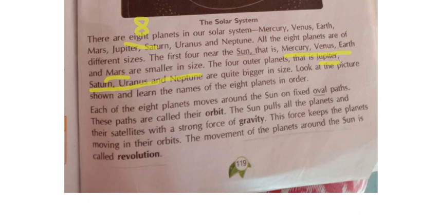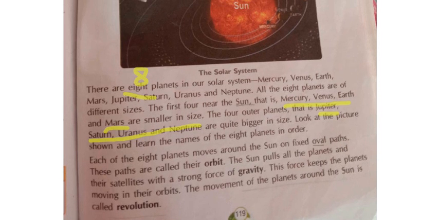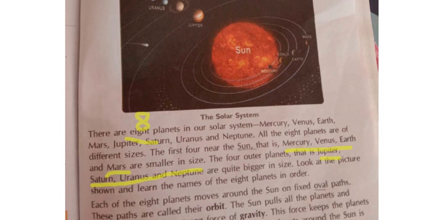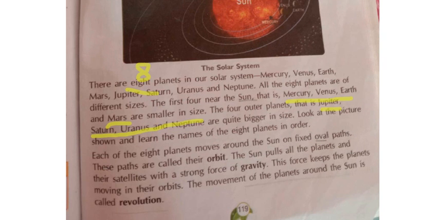Each of the 8 planets moves around the sun on fixed oval paths. If you see these 8 planets, how they are moving around the sun in the oval path. Oval means nothing but in the shape of an egg. This is the sun, and around the sun every planet is moving in an oval shape. So everything will be moving in such a way around the sun.